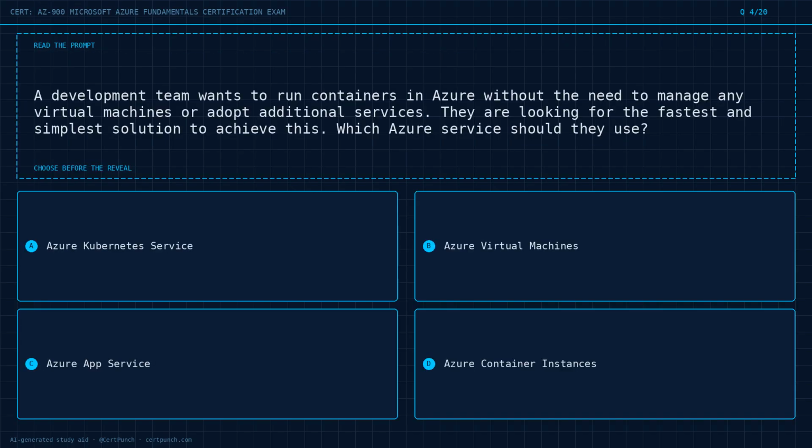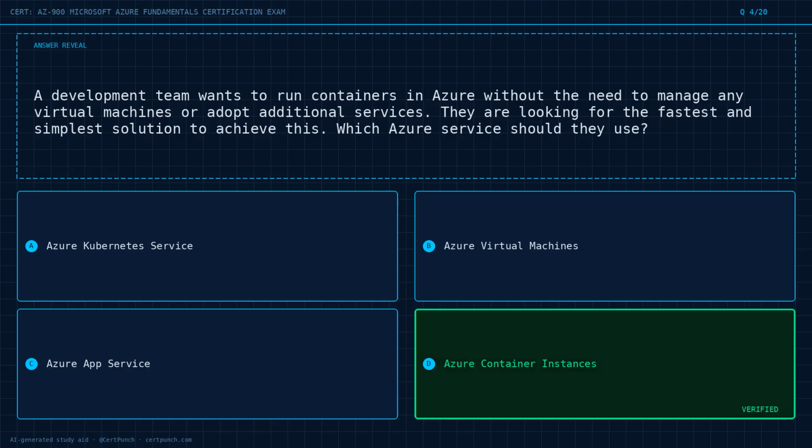Question 4 of 20. A development team wants to run containers in Azure without the need to manage any virtual machines or adopt additional services. They are looking for the fastest and simplest solution to achieve this. Which Azure service should they use? Option A, Azure Kubernetes Service. Option B, Azure Virtual Machines. Option C, Azure App Service. Option D, Azure Container Instances. Choose the best answer before the reveal. Commit to it now.